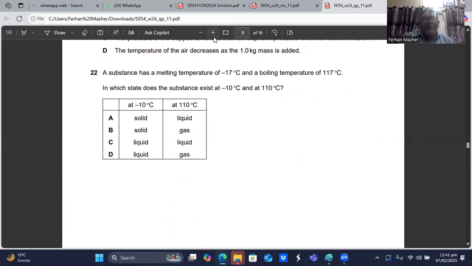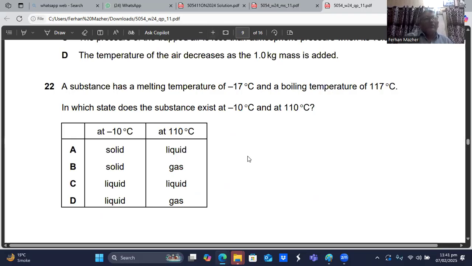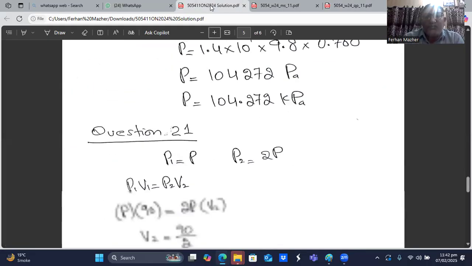Now we are on question number 22. A substance has a melting temperature of minus 17 degrees centigrade and a boiling temperature of 117 degrees centigrade. In which state does the substance exist at minus 10 degrees centigrade and at 110 degrees centigrade? To solve this kind of question, I will draw a number line and I will show its temperature there. Let me show you.